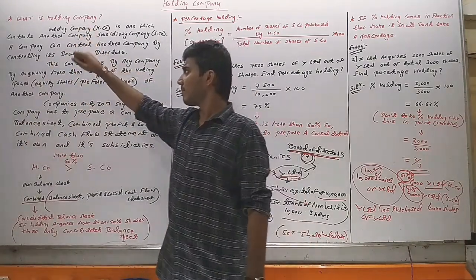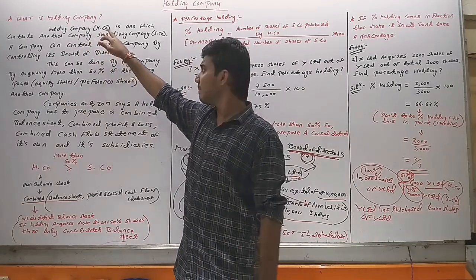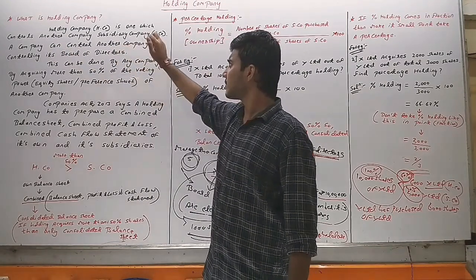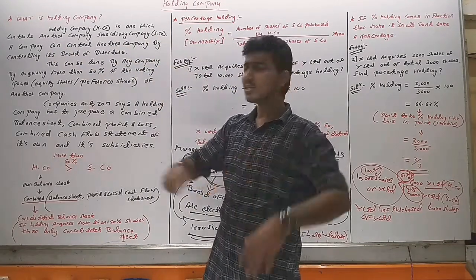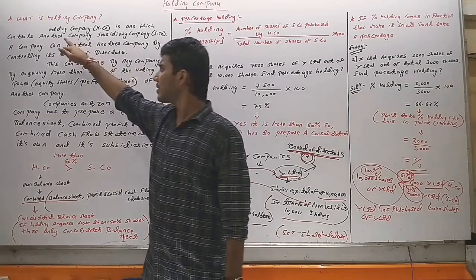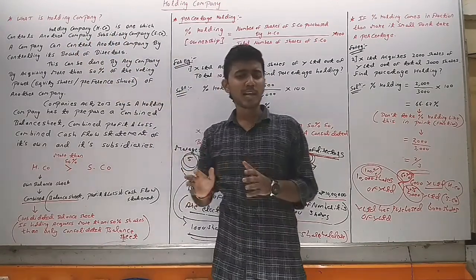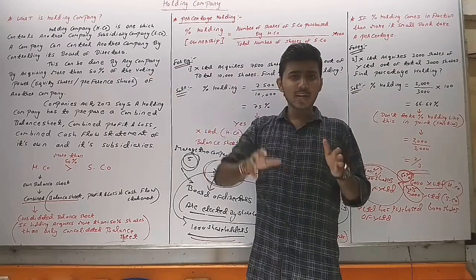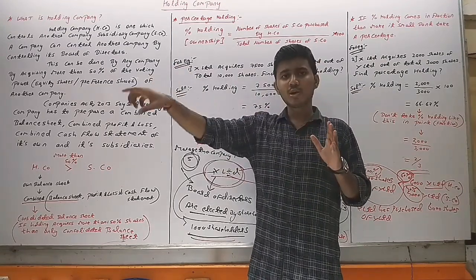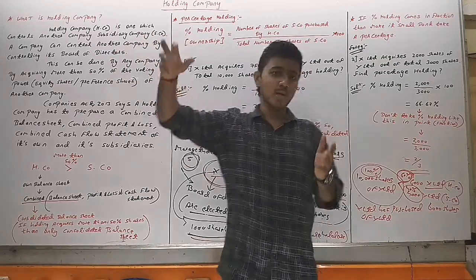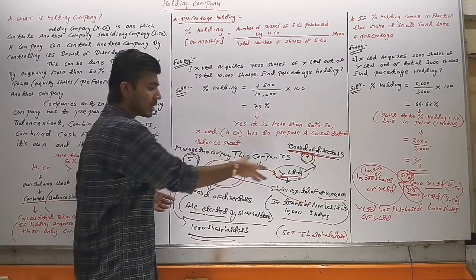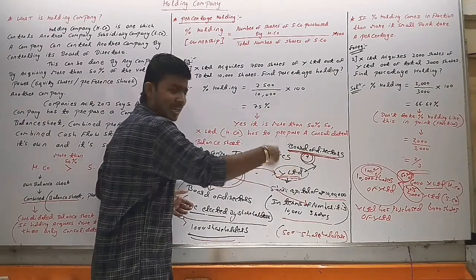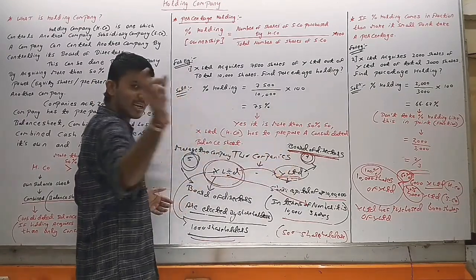What is a holding company? Holding company, short form H company, is one which controls another company, the subsidiary company, S company. It means a holding company is one which controls another company. Holding company is one type of company which controls another company. The company which it controls is known as the subsidiary company. Here also we have seen that X Limited controls Y Limited, so X Limited is the holding company and Y Limited is another company which we have termed the subsidiary company.